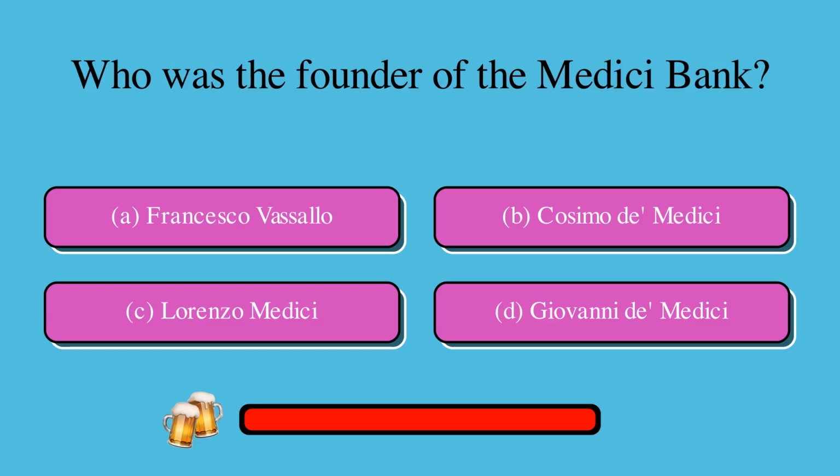Who was the founder of the Medici Bank? Is it A, Francesco Vassallo, B, Cosimo de' Medici, C, Lorenzo Medici, or D, Giovanni de' Medici? The correct answer is B, Cosimo de' Medici.